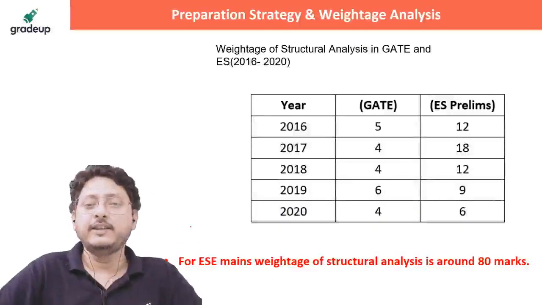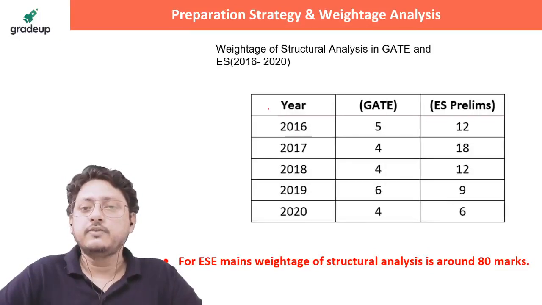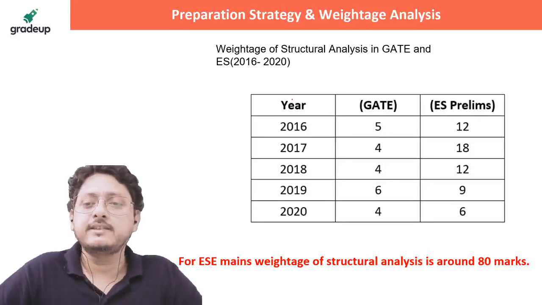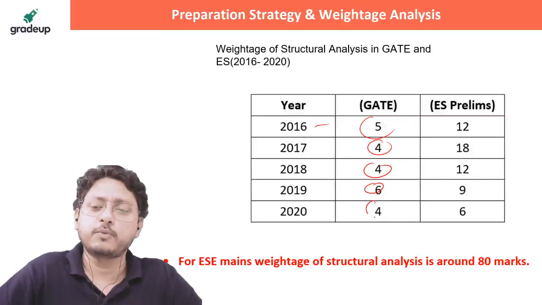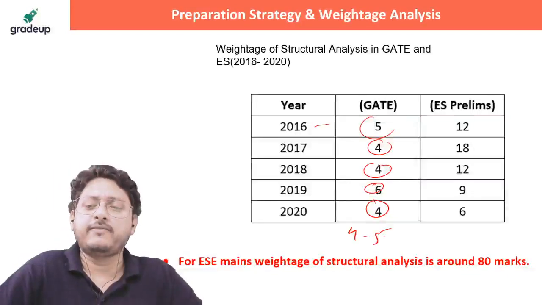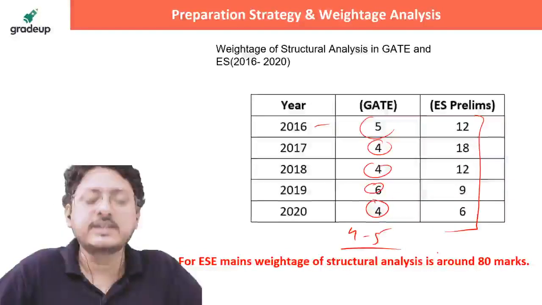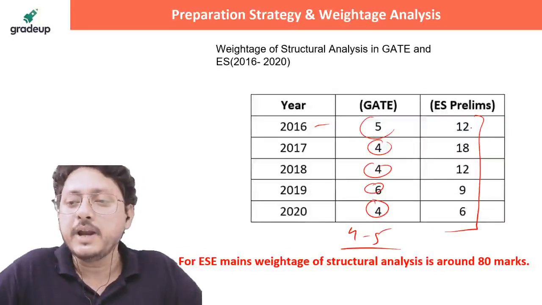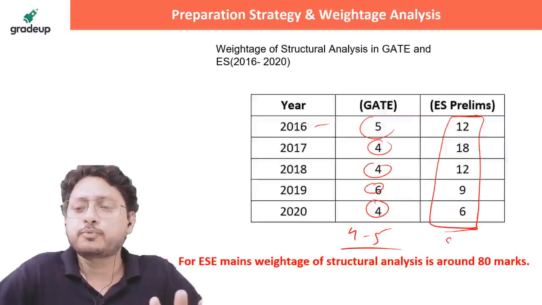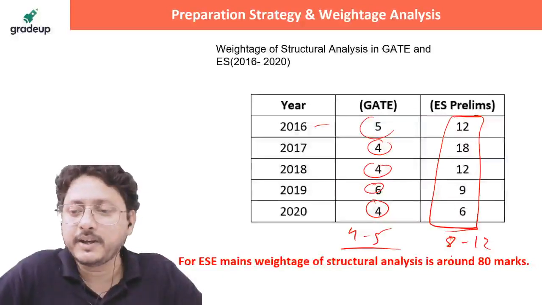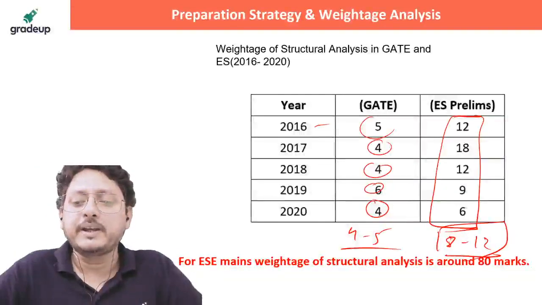Let us move to the analysis part. We'll not waste our time here. Now if you see the weightage of structural analysis in GATE and ES, GATE generally from 2016 has asked 5 marks, 4 marks, 6 marks, 4 marks. So we can say that on average 4 to 5 marks they're asking. For ES prelims a lot of variation will be there, everyone knows that, and we cannot predict for prelims. Generally you can expect at least 8 to 12 marks.